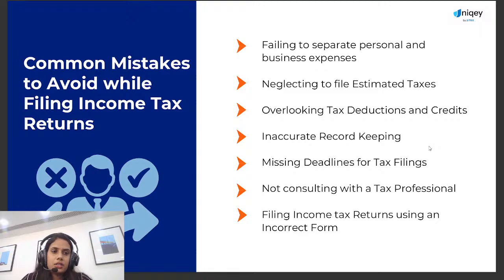And if we over-claim our deductions or exemptions, that is also a mistake which people generally make in their ITR filing. And missing the deadline is a very common thing. If we miss our deadline of ITR filing, in that case also there are a few penalties and government legal actions we have to face.